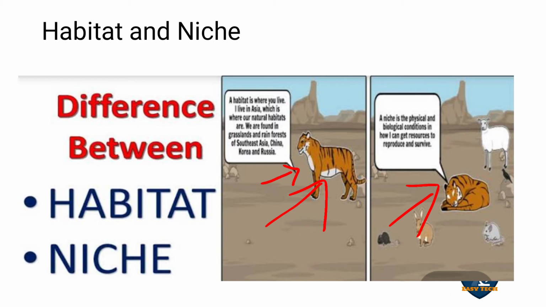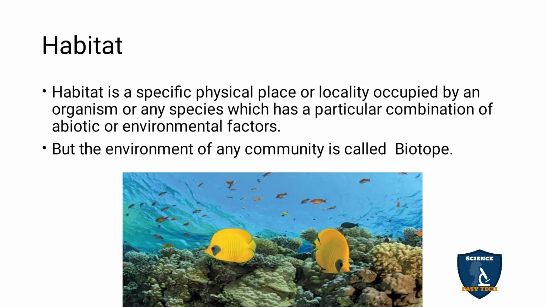Habitat is a specific physical place or locality occupied by an organism or any species which has a particular combination of abiotic or environmental factors. So habitat is the physical place where the particular organism can live, based on abiotic needs. For example, the fishes need water to live.